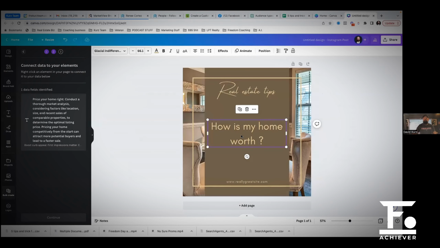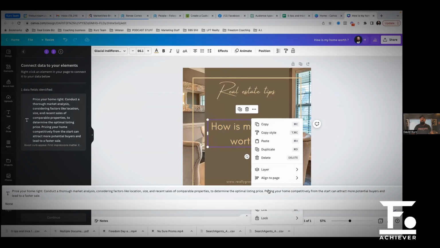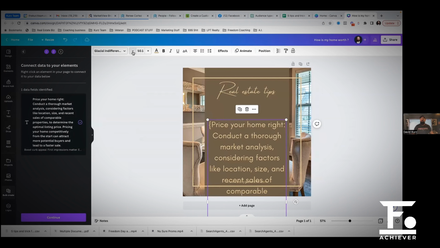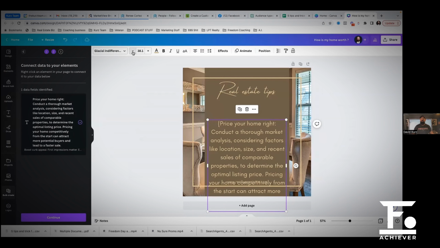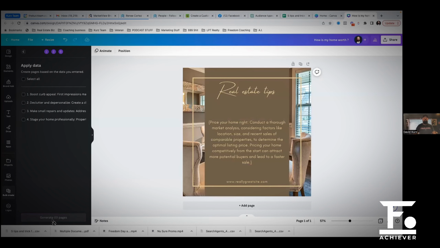There it is. I'm going to click on this here because that's where I want my tips and tricks to go. I'm going to right click. I'm going to go connect data. And I'm going to choose the data I want to connect. Okay. I'm going to change the size because I can already see that it's going to go overboard. Okay. There's the size I'm going with. Then I'm going to come over here and I'm going to hit continue.